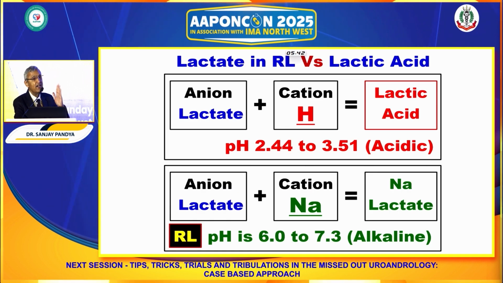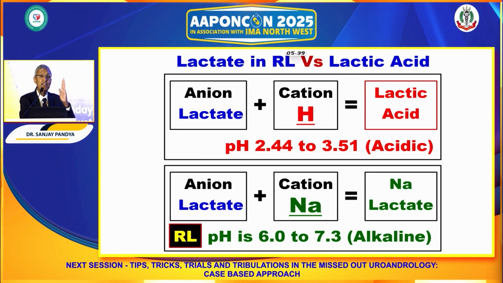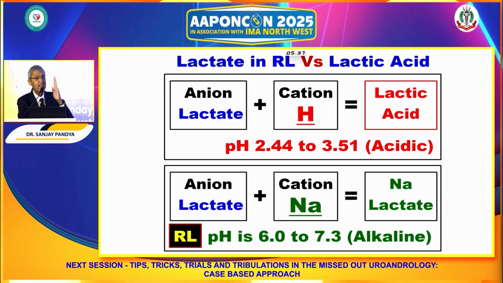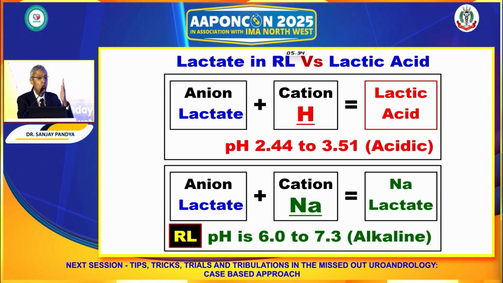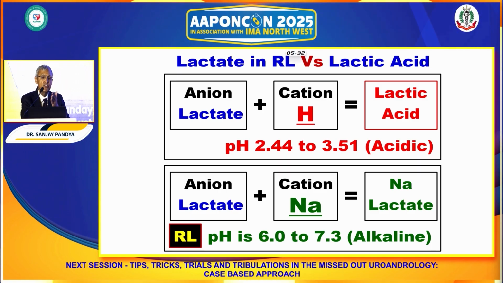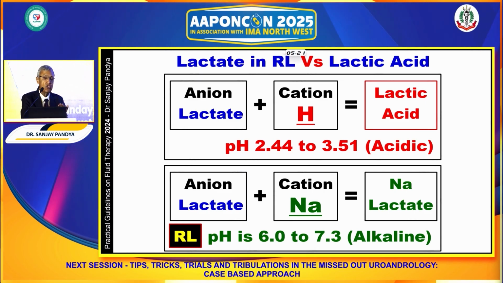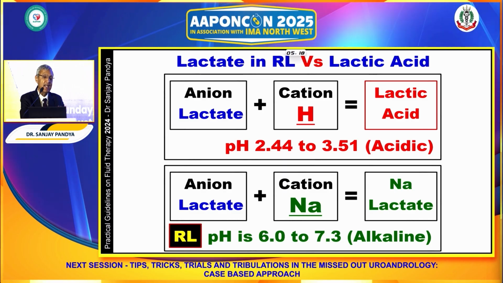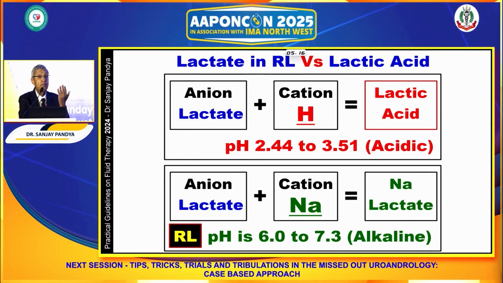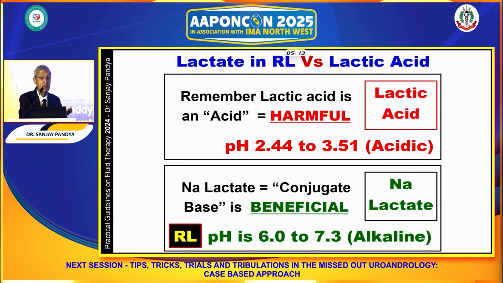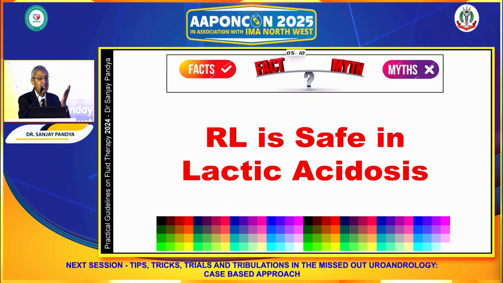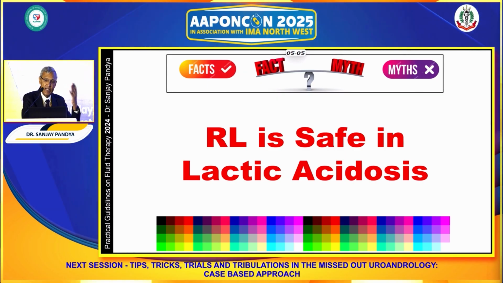So here, it is similar that the anion is lactate in both, but when the cation is H, it is lactic acid, while in sodium lactate, it is sodium which is the cation, and it's alkaline. If you look at the pH of lactic acid, it is 2.4 to 3.5, while the pH of sodium lactate in RL is 6 to 7.3, which is beneficial. It's a precursor of bicarbonate, and therefore RL is safe and it can never cause lactic acidosis. It cannot aggravate lactic acidosis.